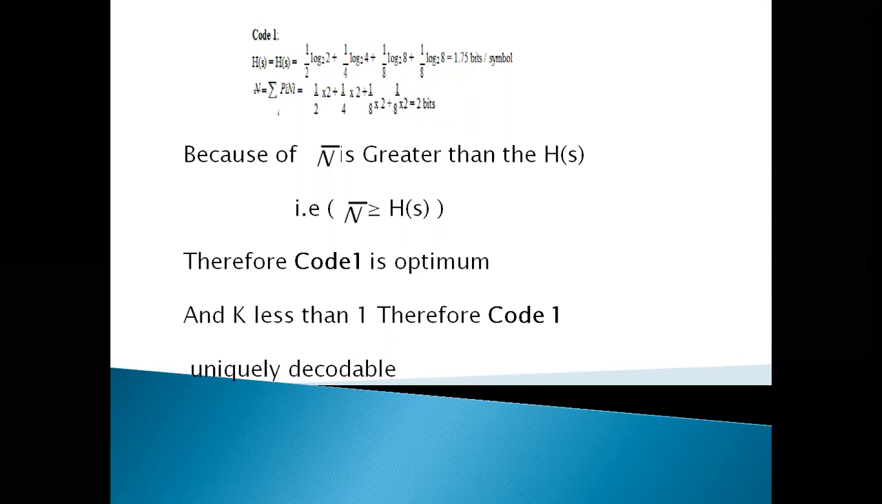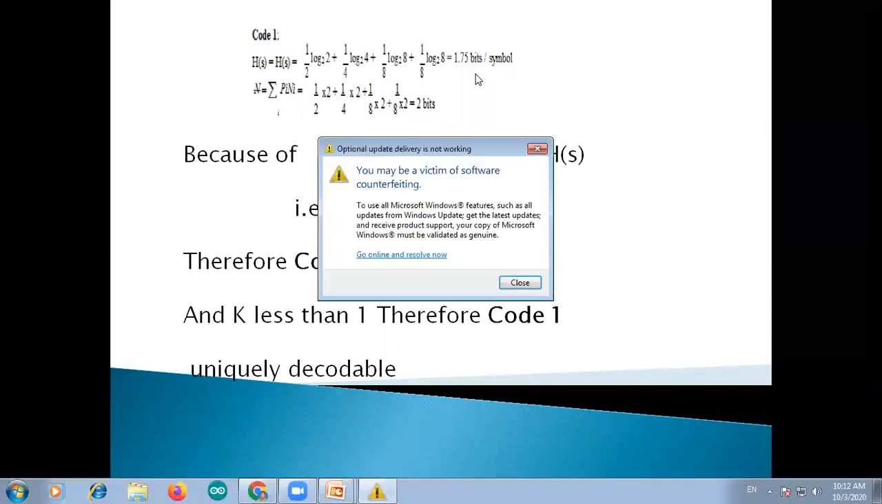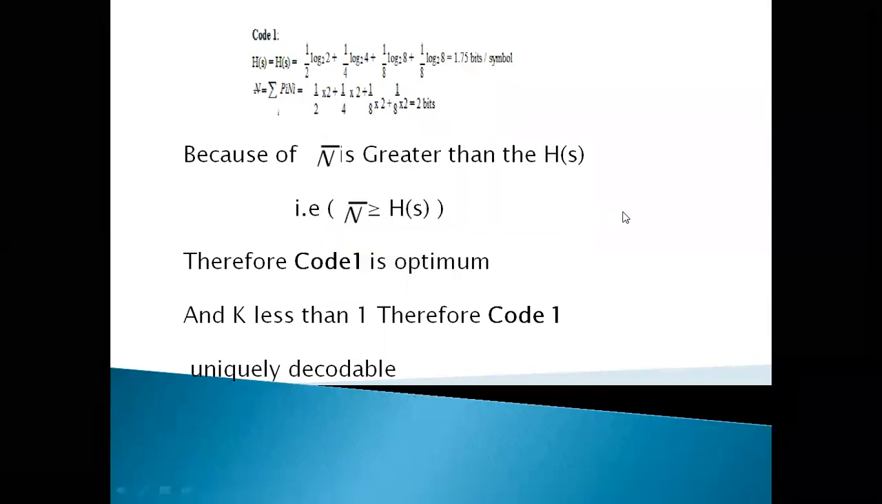1 by 2 plus 1 by 2 plus 3 by 8 plus 3 by 8. That is 1.75 bits per symbol. That is H(S). H(S) is 1.75 bits per symbol. Now, that is the H(S) value.